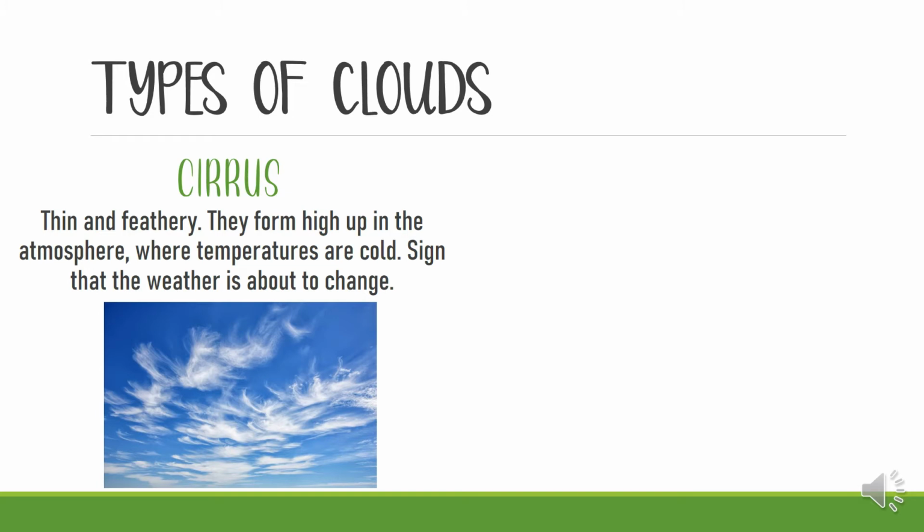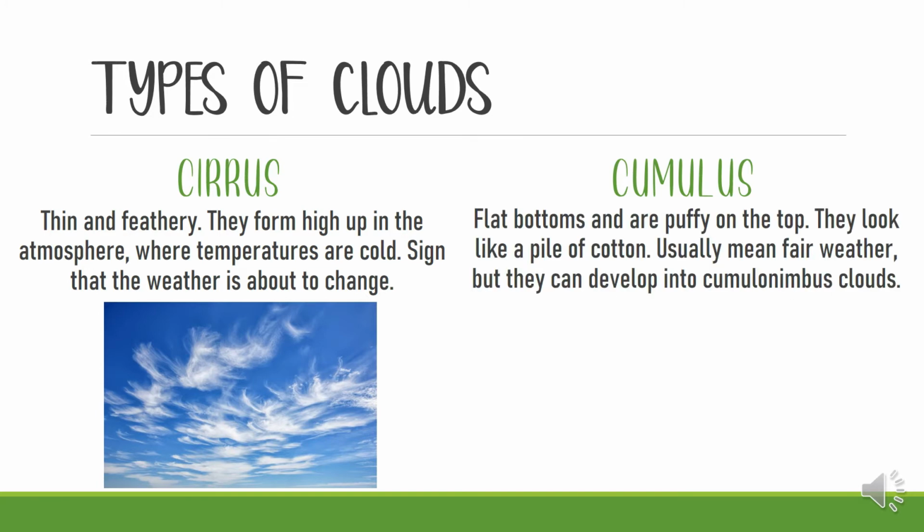Okay. The next one is the cumulus clouds. These clouds have flat bottoms and are puffy on the top. They look like a pile of cotton. Cumulus clouds usually mean fair weather, but they can develop into cumulonimbus clouds.